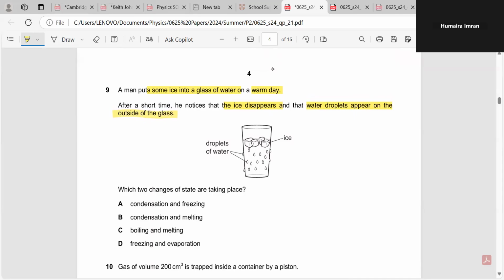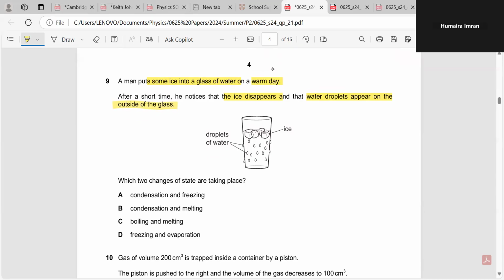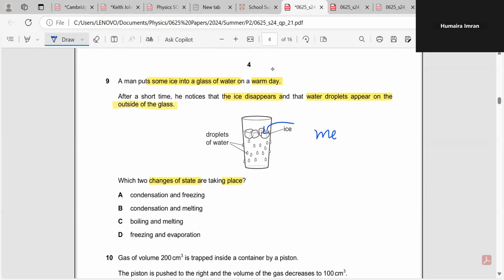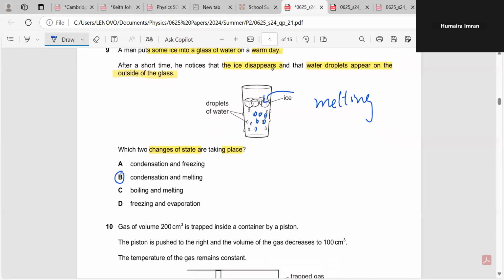This is our normal observation, right? So they want you to tell which two changes of state are taking place. It's very simple. One, here the ice is melting. And another, these droplets are because of condensation. So the B option is correct because two changes of state are taking place, condensation and melting.